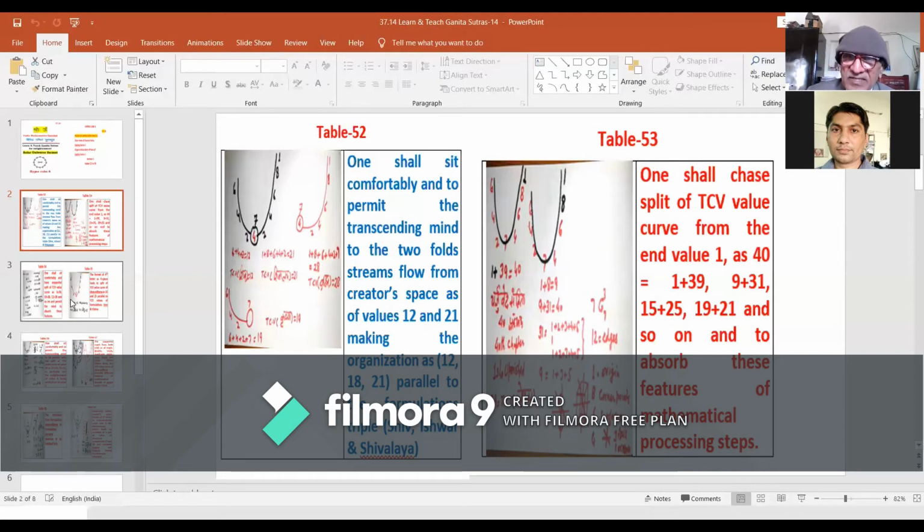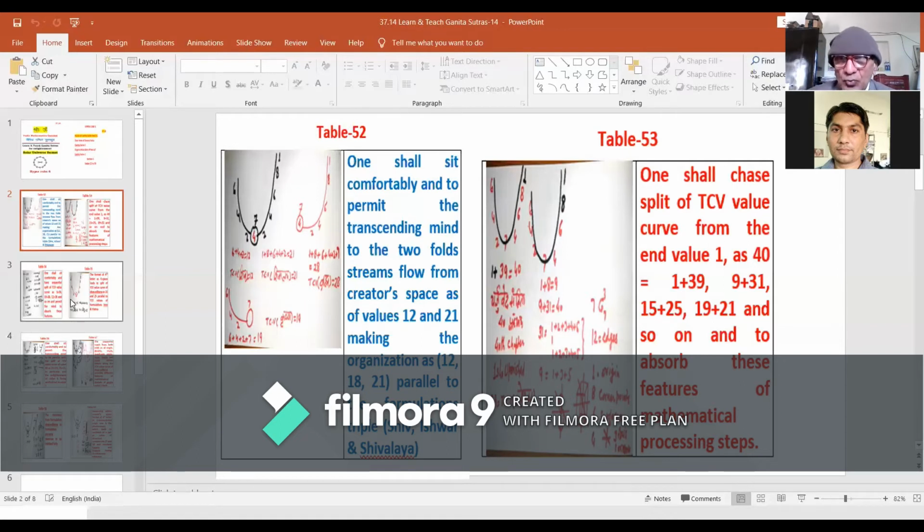Sadhakas shall sit comfortably and permit the transcending mind to continue this chase from the last letter to the last two letters to the last three letters to the last four letters and last five letters and so on. Likewise, the chase is also to be from the other limb: the first letter, the first two letters, first three letters, first four letters, and so on.